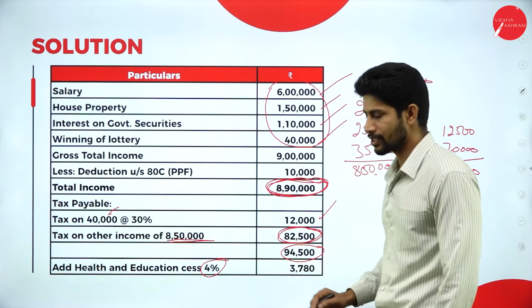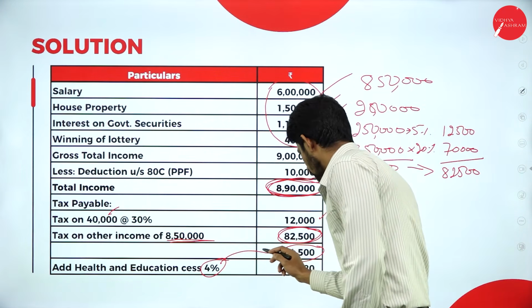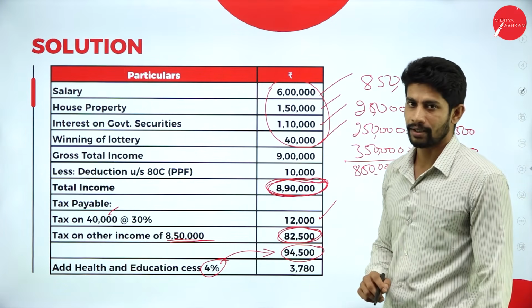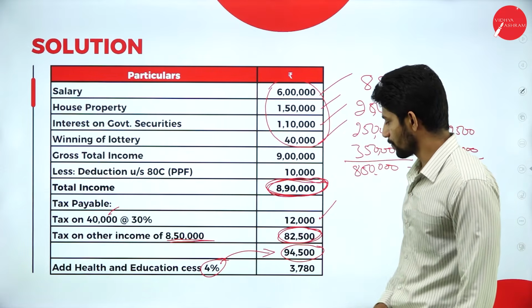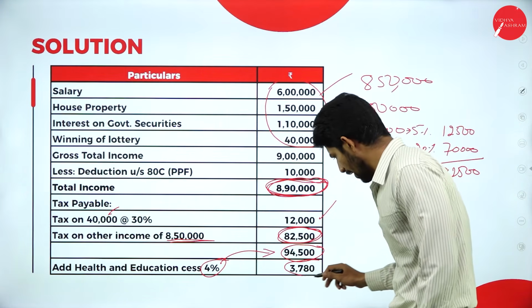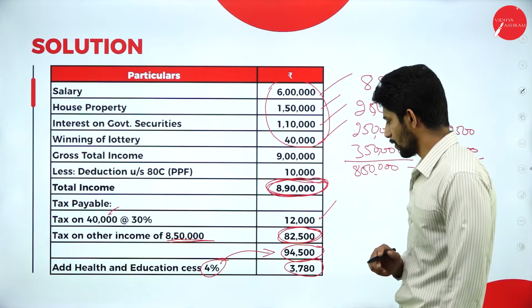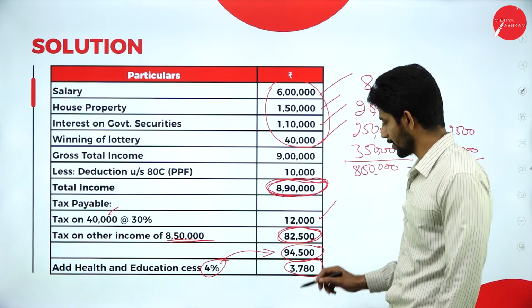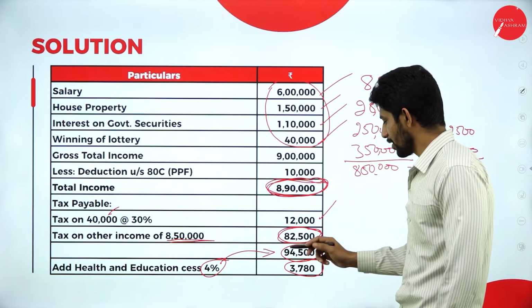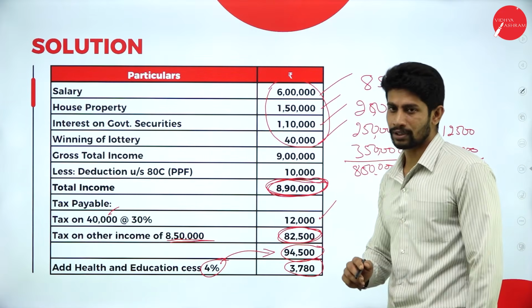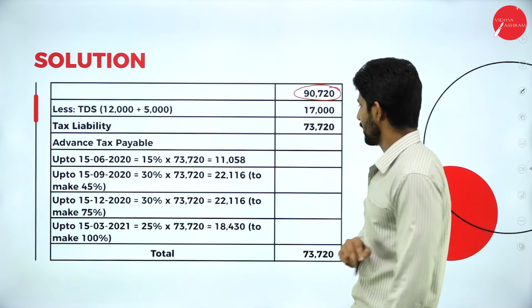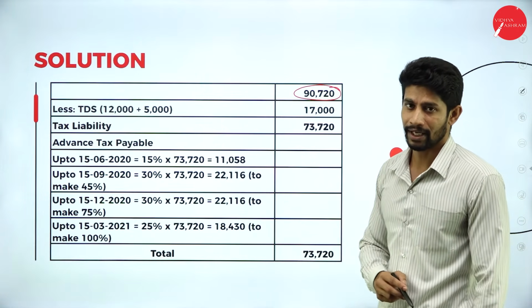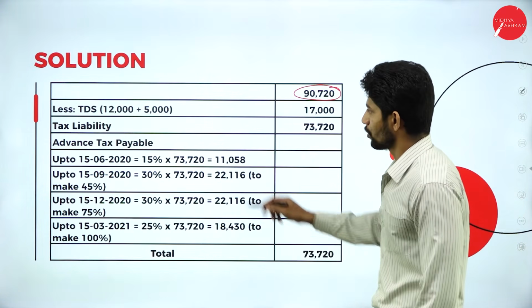So on this compute the health and education cess at 4%. This 4% is supposed to be calculated on 94,500. If you calculate, you will get 3,780. So add 3,780 with 94,500. How much you will get? You will get 98,280.